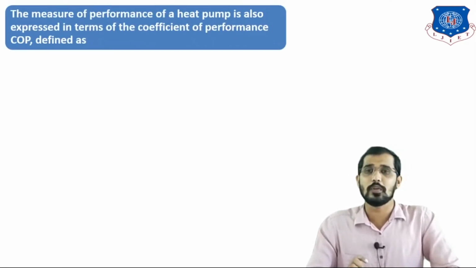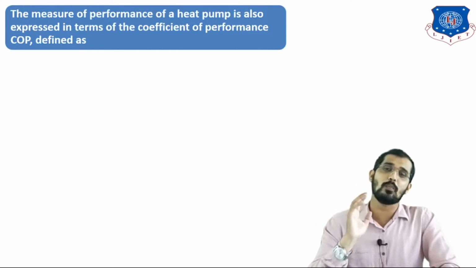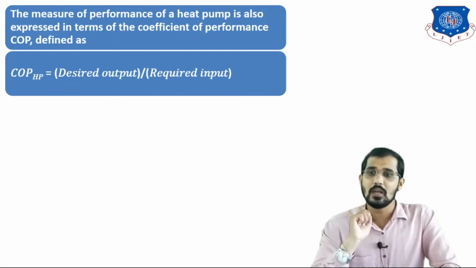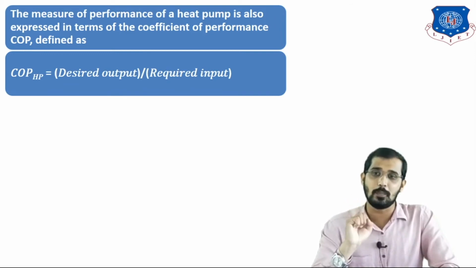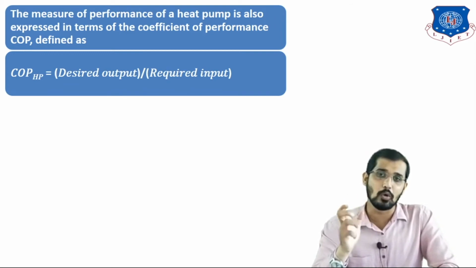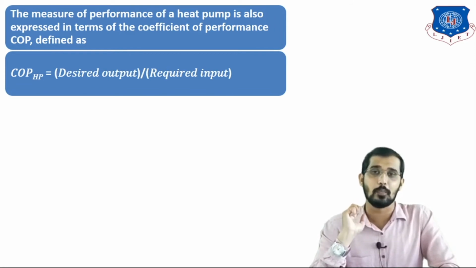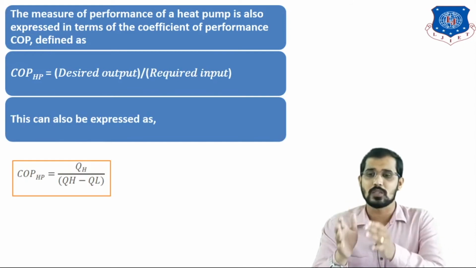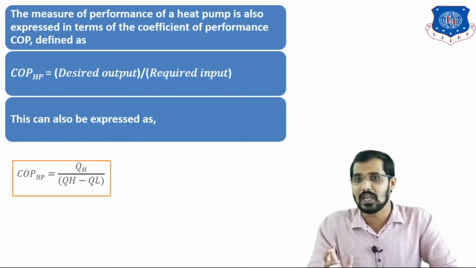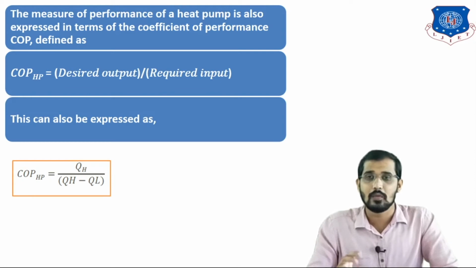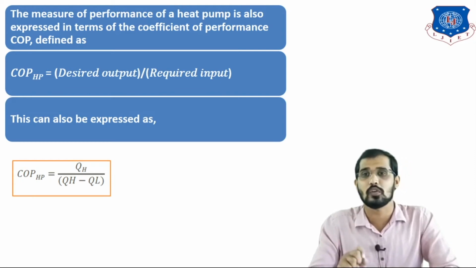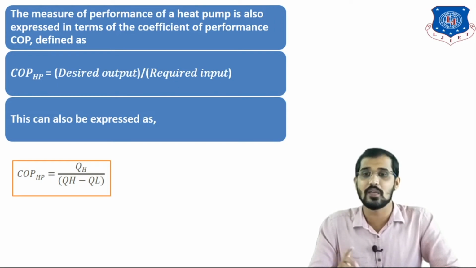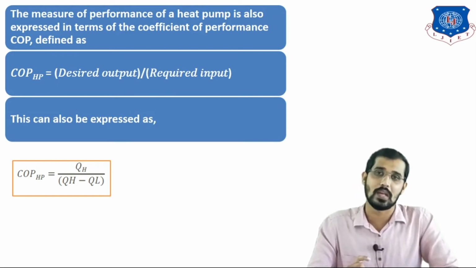Now we will see the coefficient of performance. For the coefficient of performance, this is the formula. You have studied this formula in thermodynamics as well. The coefficient of performance for the heat pump is nothing but the desired output divided by the required input. This can be expressed in this form, and based on this formula, a question can be asked in your GATE exam for 1 mark or 2 marks. Everything is given, you just have to find the coefficient of performance for the heat pump. So this is the formula, where QH divided by QH minus QL.